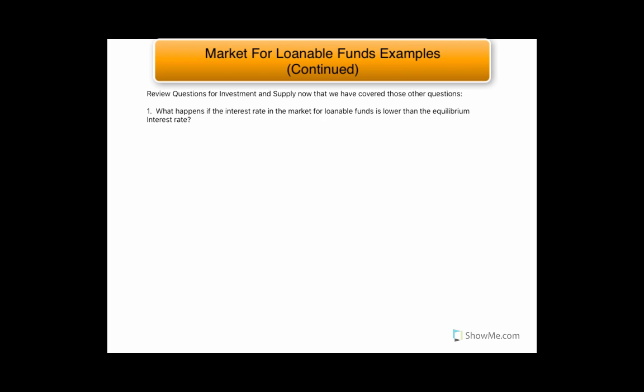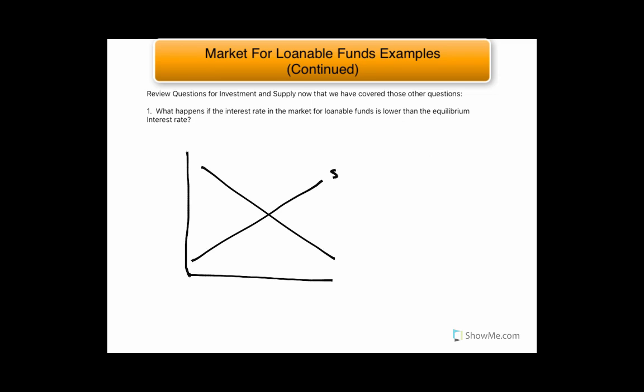Okay, so what happens here if the interest rate in the market for loanable funds is lower than the equilibrium interest rate? So let's take a look. We have a supply of loanable funds and a demand for loanable funds, and I'll emphasize that this is the quantity of loanable funds, and this is the interest rate. We're going to have some equilibrium interest rate here, and then let's say that we're fixed at this interest rate.